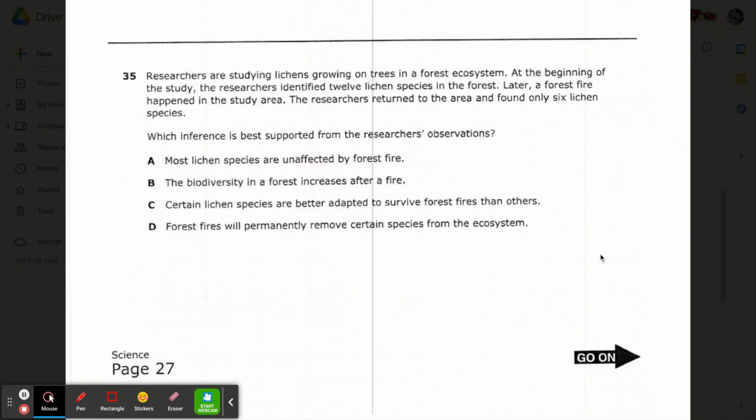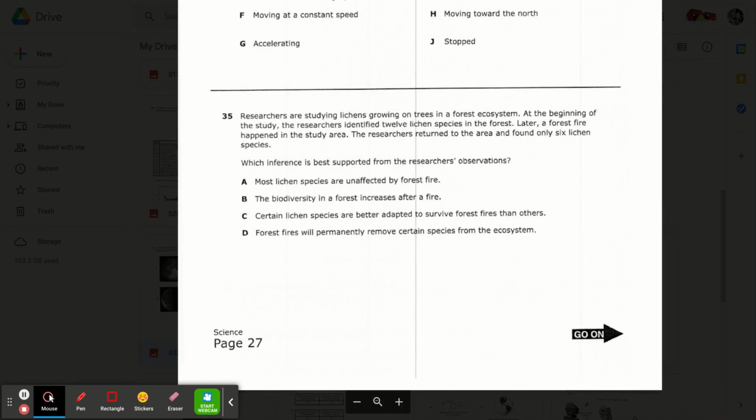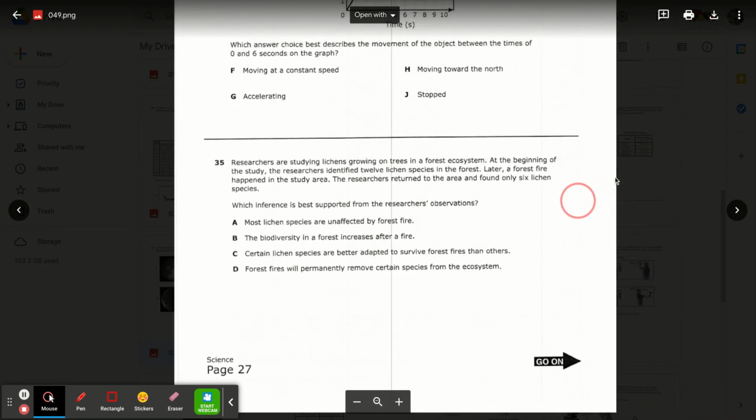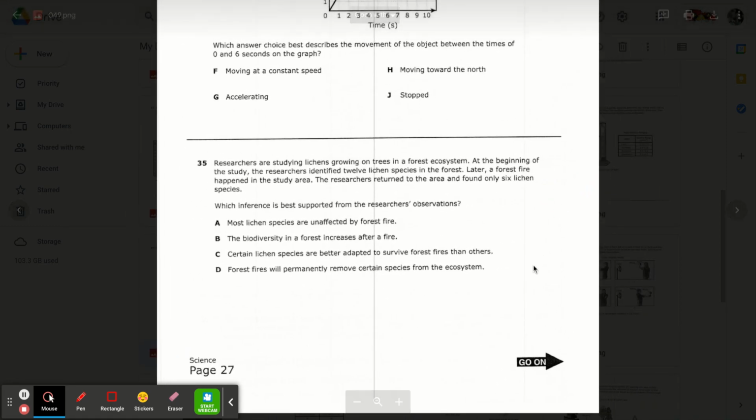Researchers are studying lichens growing on trees in a forest ecosystem. At the beginning of the study, the researchers identified 12 lichen species in the forest. Later, a forest fire happened in the study area. The researchers returned to the area and found only 6 lichen species.